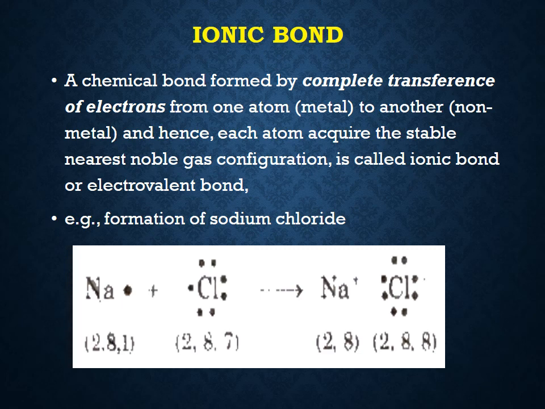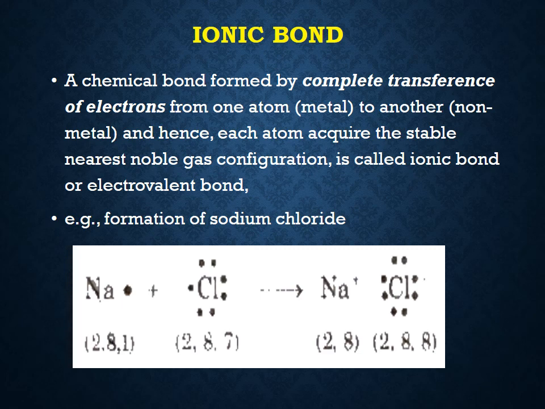The valence electron present on sodium transfers into chlorine. Sodium is 2,8,1. The one valence electron transfers to the valence shell of chlorine. Chlorine has configuration 2,8,7. By getting this one electron from sodium, it becomes 2,8,8, and the charge of chlorine becomes negative and charge of sodium becomes positive.